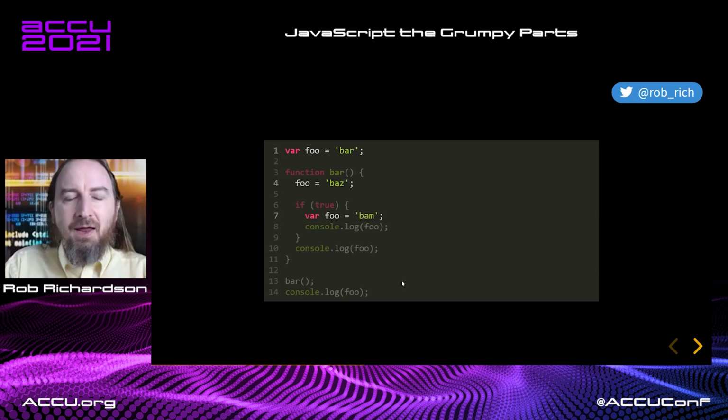Let's do it again. But now, instead of defining these, we're going to use let. Now, let and const are new in ES6, ES 2015, and they behave a little bit differently. var is bound to a function scope. Let and const are bound to curly brace scope. So let's see what happens here. Think through this example. What's this going to turn out into?